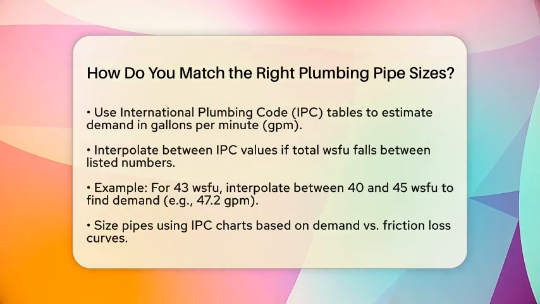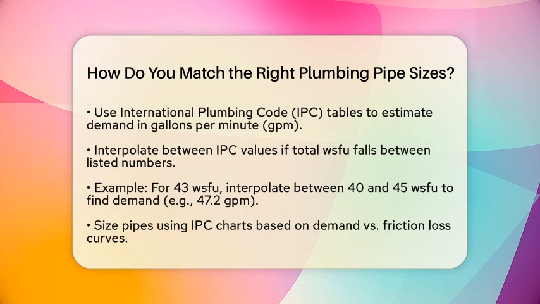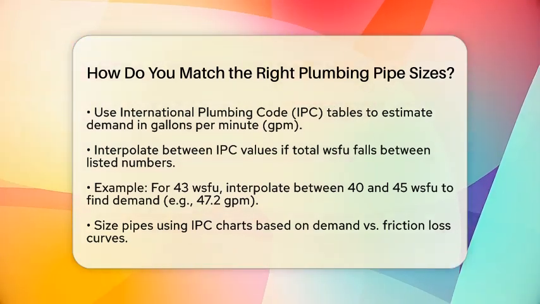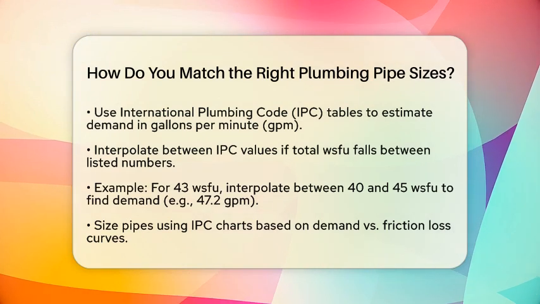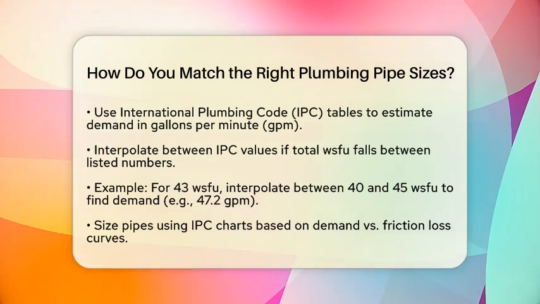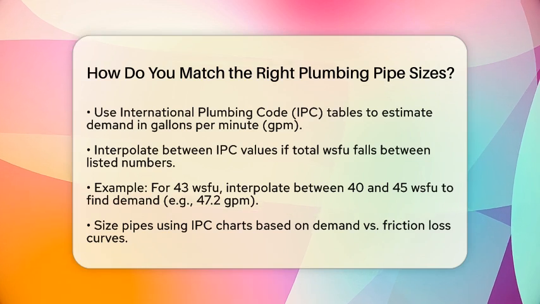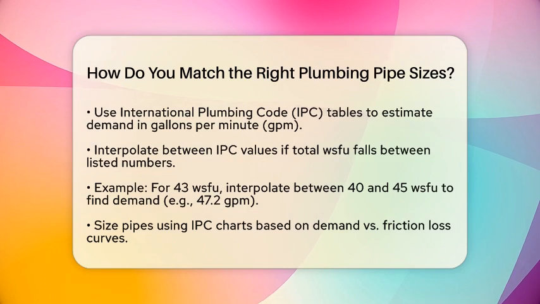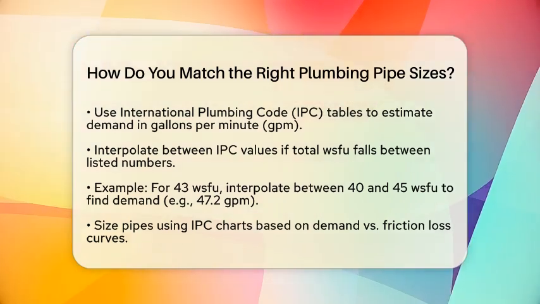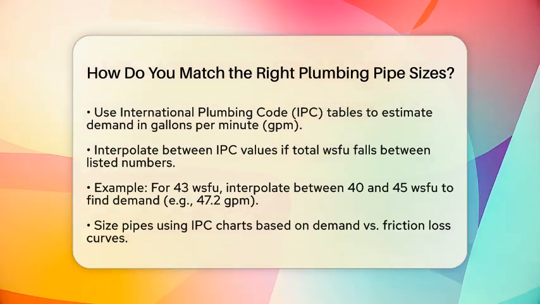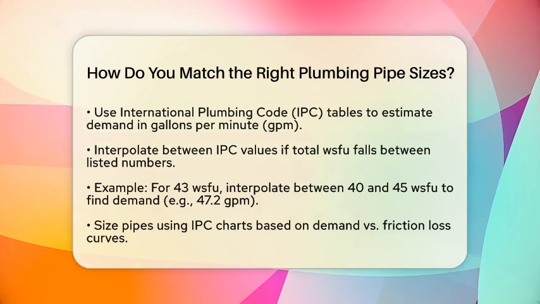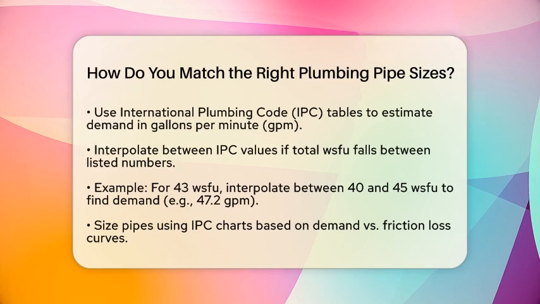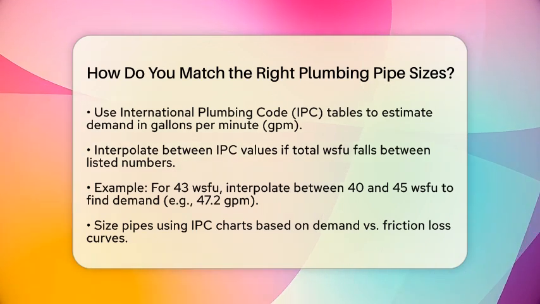Next, use the International Plumbing Code, IPC, tables to estimate the demand in gallons per minute, GPM. You'll find tables that correlate WSFU to expected demand. If your total WSFU falls between listed values, you'll need to interpolate to find the actual demand. For example, if you have 43 WSFU, you would interpolate between the values for 40 and 45 WSFU to find your demand, which might be around 47.2 GPM.